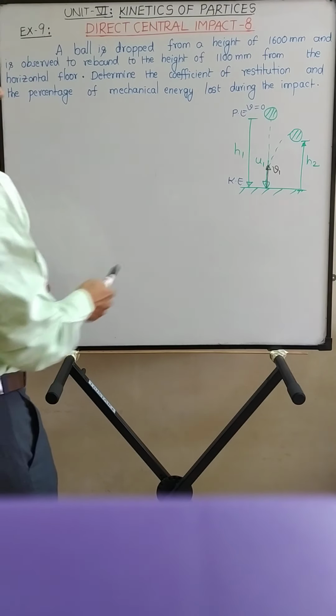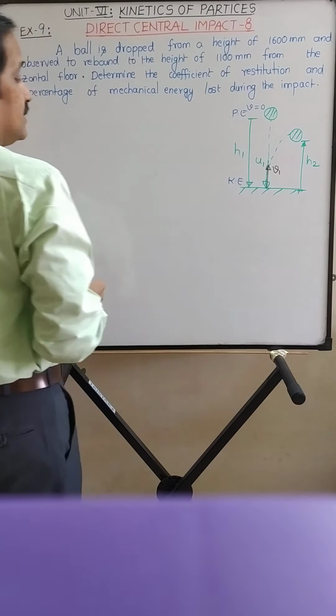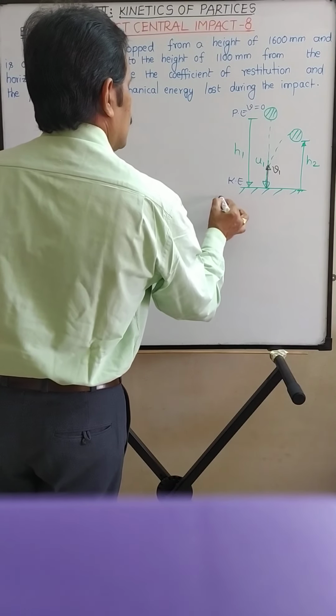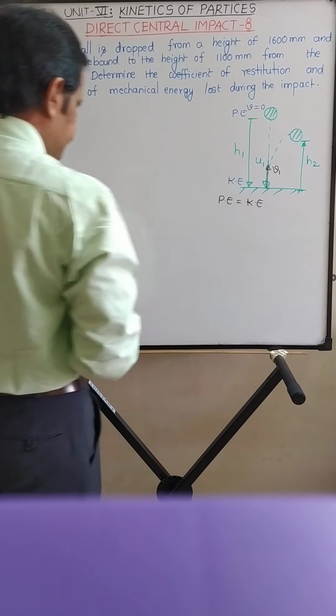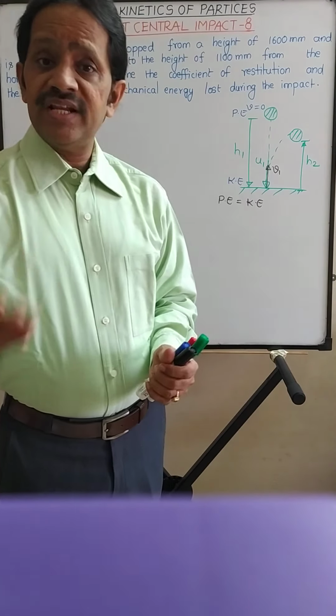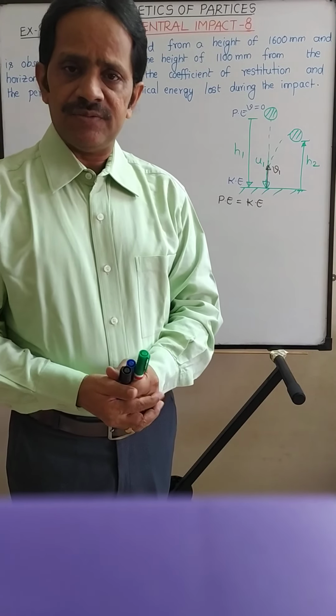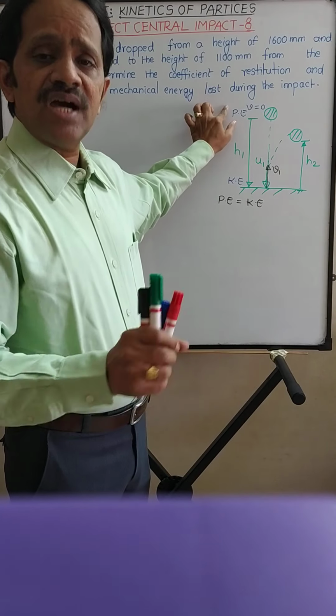So assuming no loss between these two positions, we can equate the potential energy to the kinetic energy, as per the principle of conservation of energy. The total energy remains constant.